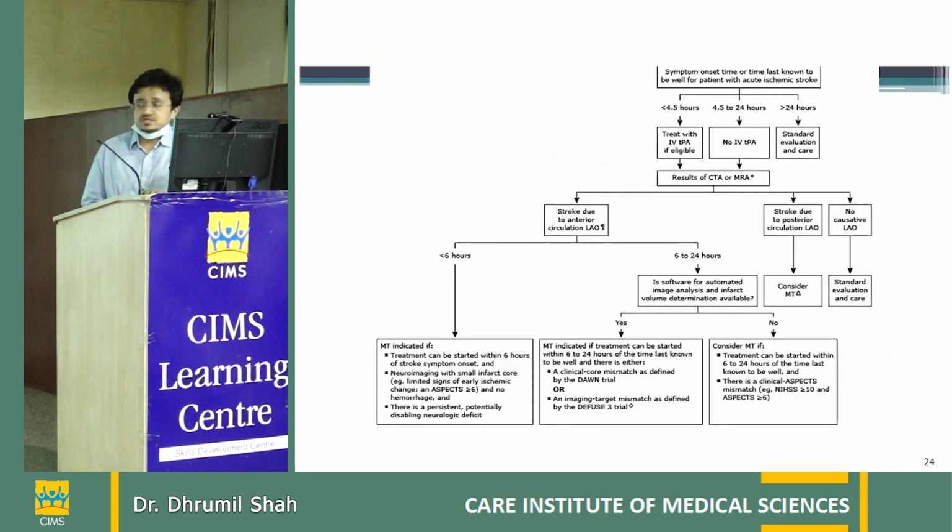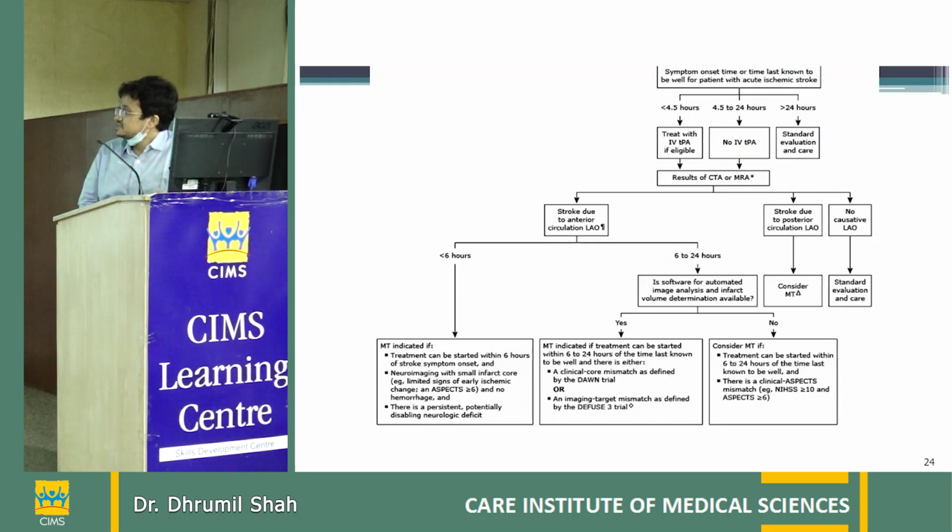So this is a short flow chart showing how the patient should be managed according to time. Time is of the essence, whether the patient is within 4.5 hours, 4.5 to 24 hours, or more than 24 hours. If the patient is within 4.5 hours, then we give thrombolysis. If the patient is within 4.5 to 24 hours, then we do angio also. After that, we see whether there is any large vessel occlusion or not.